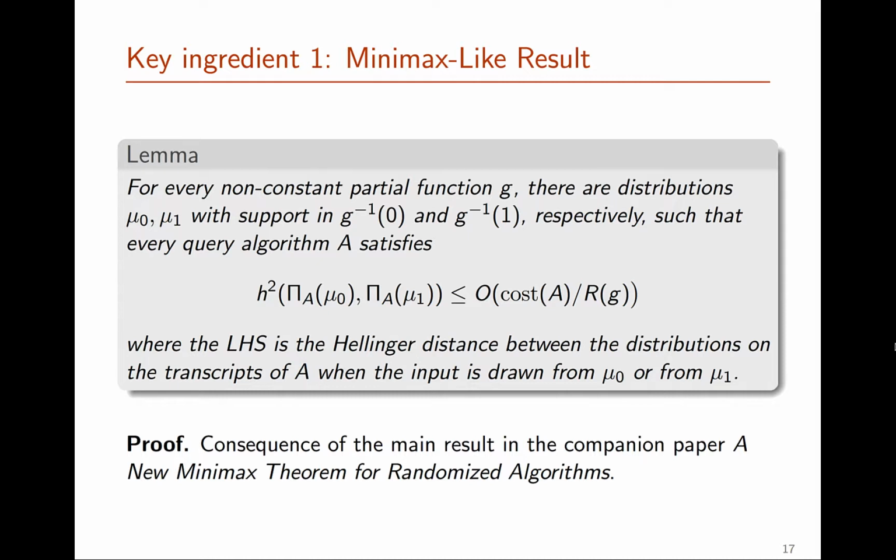And the reason I call this a minimax-like result is because actually if we rearrange this inequality, we can see that it's equivalent to saying that R of G is bounded above by some cost of A over some notion of discriminating score over some fixed distribution by A. And the proof of this result does not follow from standard minimax theorems, but it does follow from the new minimax theorem that we introduce in the companion paper, for which you can see a separate talk.